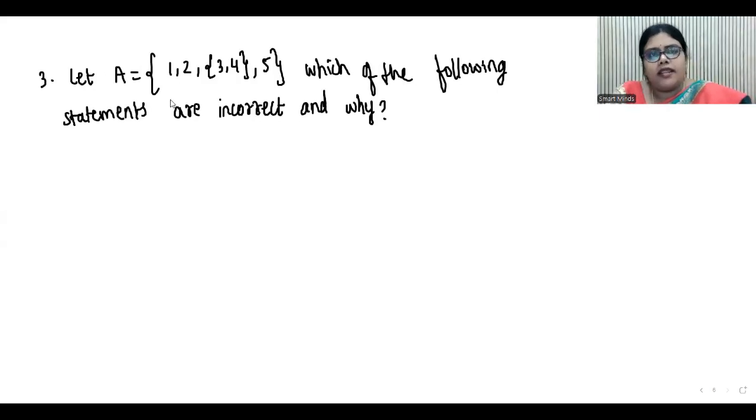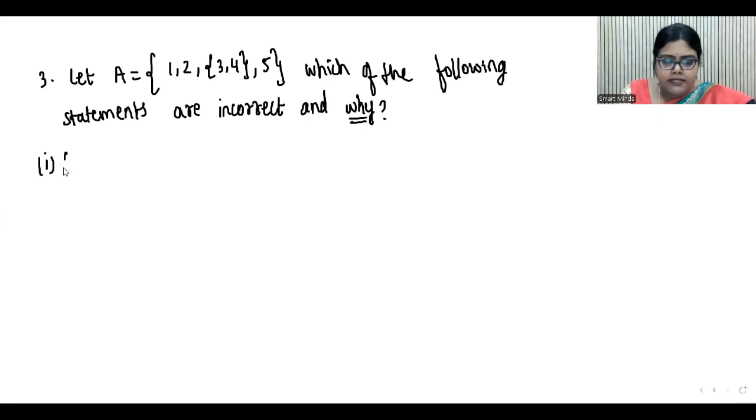Take the next question. Let A = {1, 2, {3, 4}, 5}. So you can see {3, 4} is a member of A. Now we need to find out which of the following statements are incorrect and why. Because "why" is asked, we need to give the reasons also.